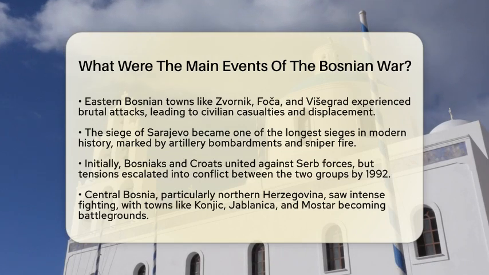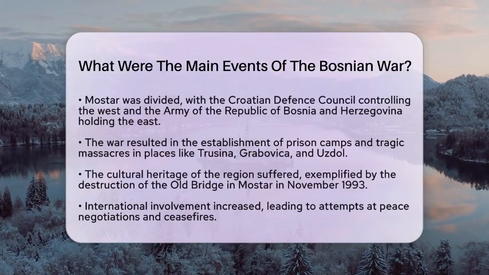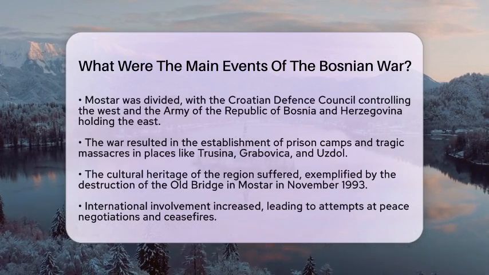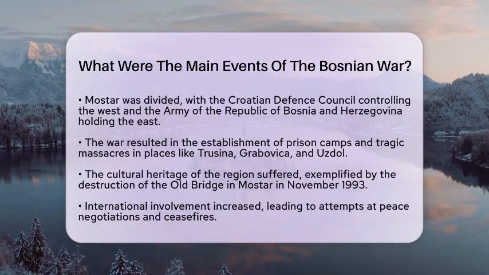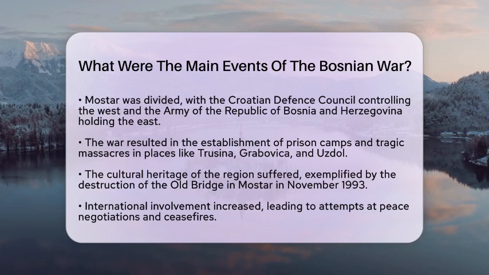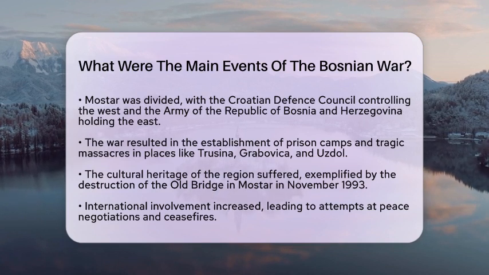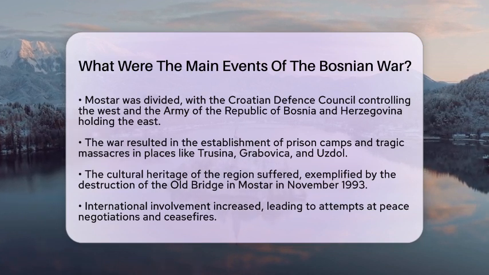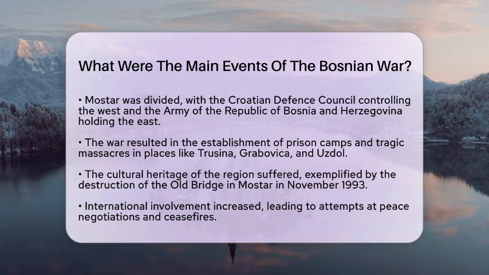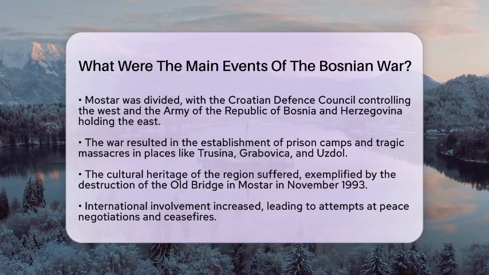This period saw intense urban fighting and the establishment of prison camps, along with tragic events like the massacres in Trusina, Grabovica, and Uzdal. The war also led to the destruction of cultural heritage. A significant event was the destruction of the old bridge in Mostar in November 1993. This bridge was a symbol of multicultural coexistence, and its destruction highlighted the deep divisions caused by the war.